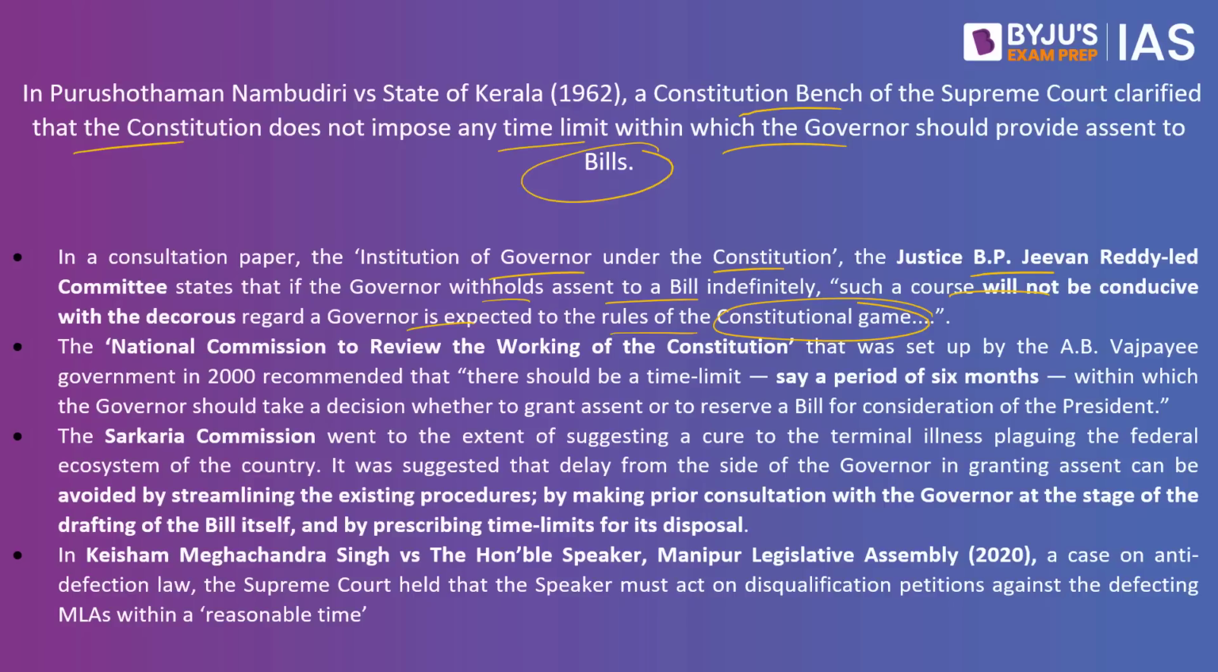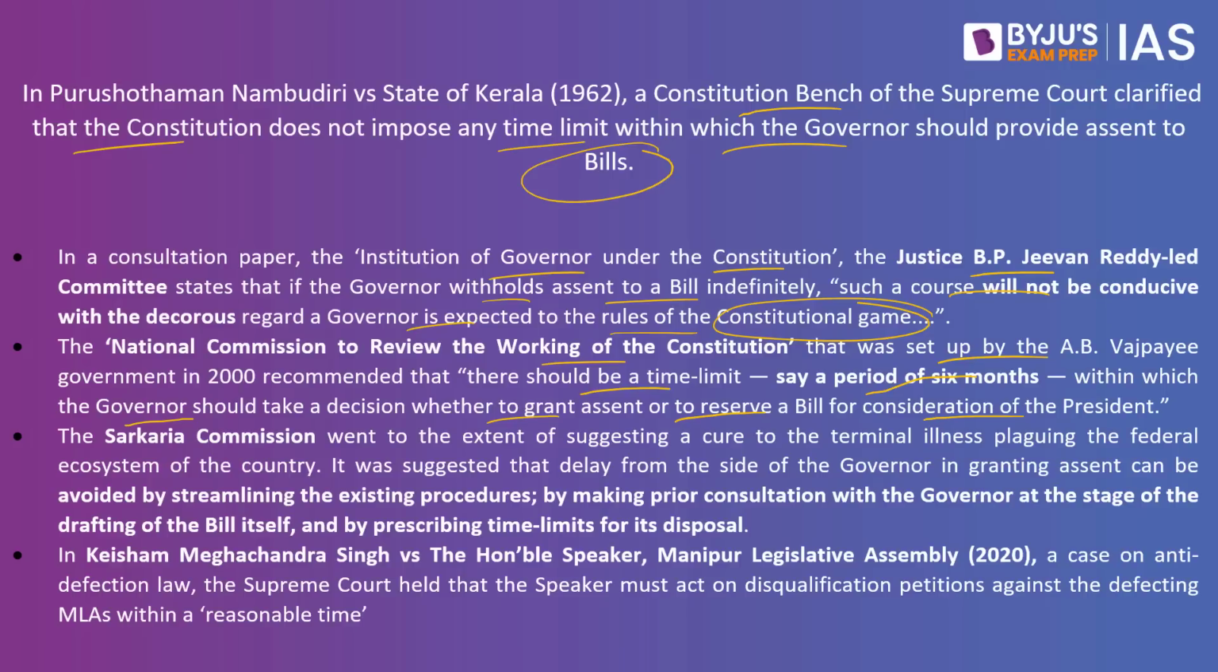The National Commission to Review the Working of the Constitution, set up by the A.B. Vajpayee government in 2000, recommended that there should be a time limit, say a period of 6 months, within which the governor should take a decision whether to grant assent or to reserve a bill for the consideration of the president. So he has to decide within 6 months, says the National Commission.